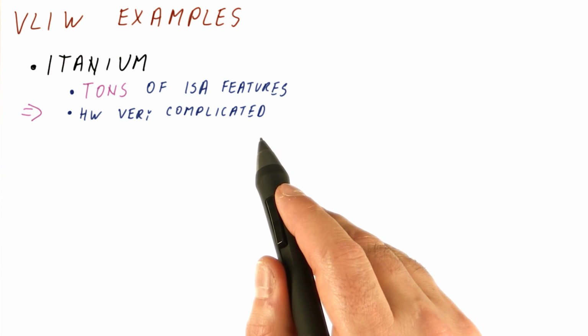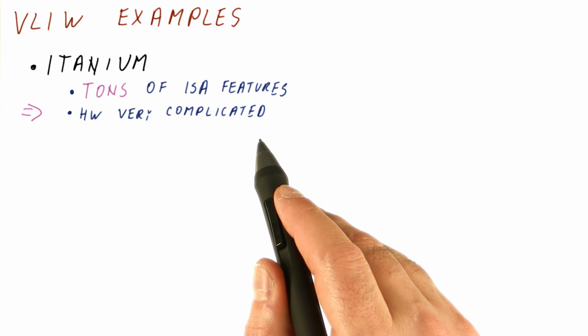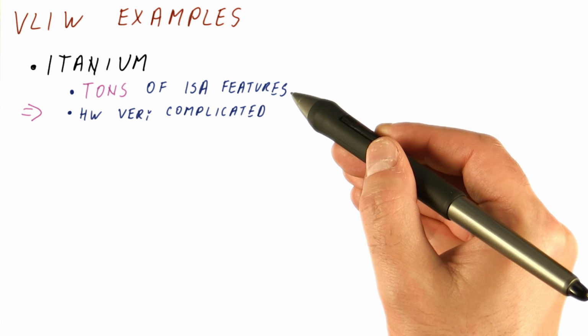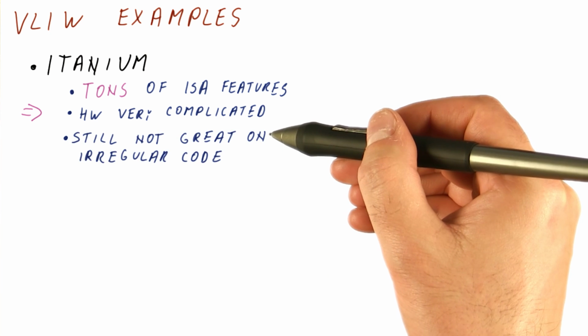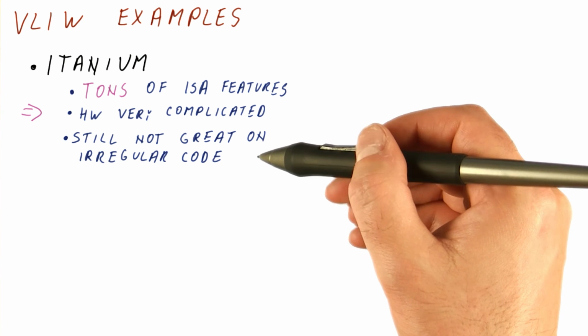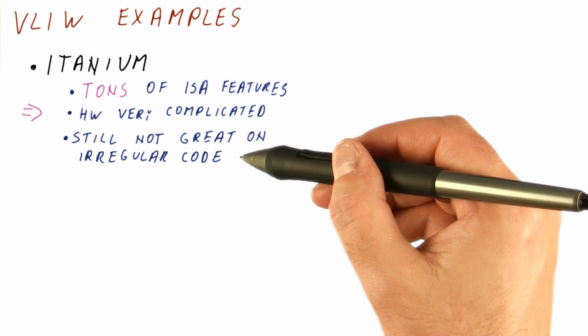It no longer needed to check for dependencies between instructions, but it had so many other bells and whistles to do this that the hardware was probably the most complicated Intel ever built. And yet fundamentally this is still a VLIW processor, so it's still not doing great on irregular code.